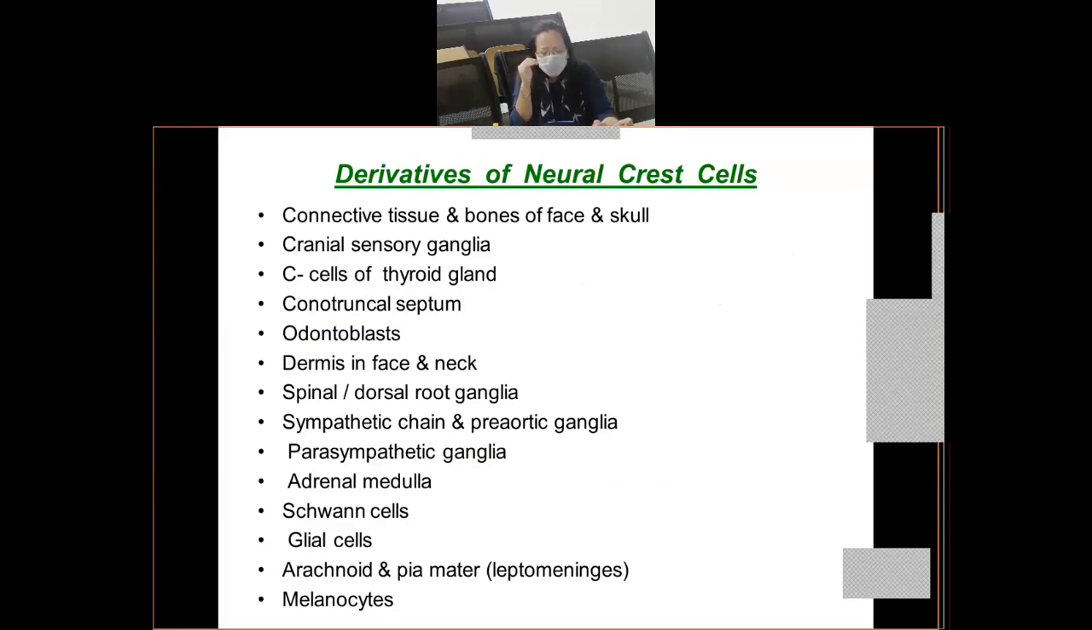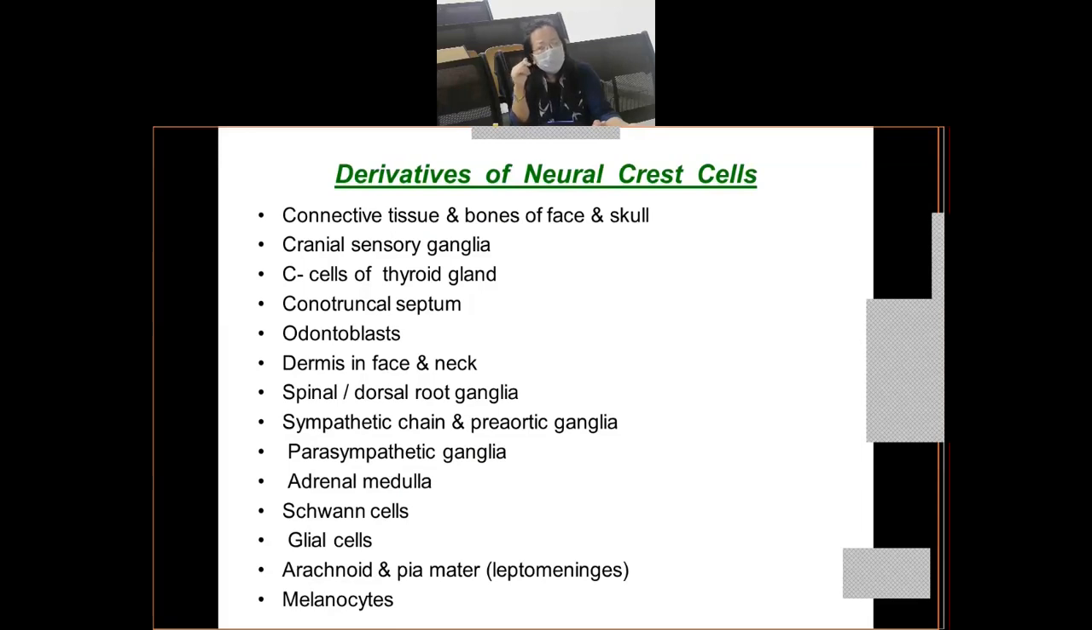The connective tissue and bones of the face and the skull. So basically connective tissue and bones of the head and neck region, right? Then cranial sensory ganglia. So you have sensory ganglia related to cranial nerves. Example, you have the trigeminal ganglion, right? And similarly, you'll have the sensory ganglion of the 9th, 10th cranial nerves and so on. Then you have the C cells or the calcitonin cells, which are the cells of the thyroid gland. So they're also derived from neural crest cells. Then you have the conotruncal septum of the heart. Then you have the odontoblasts from the teeth. The dermis in the face and the neck region, so that is the head and neck region. Just remember, dermis of the head and neck region.